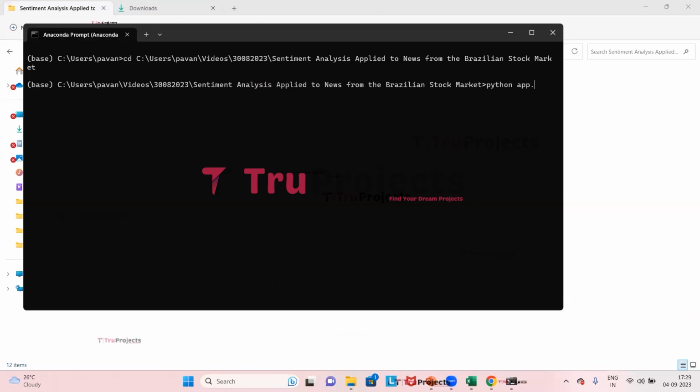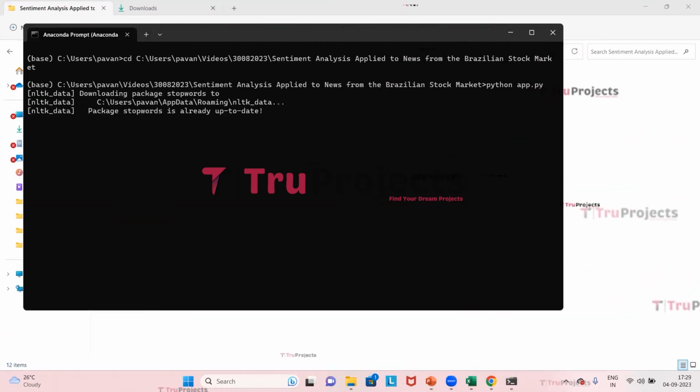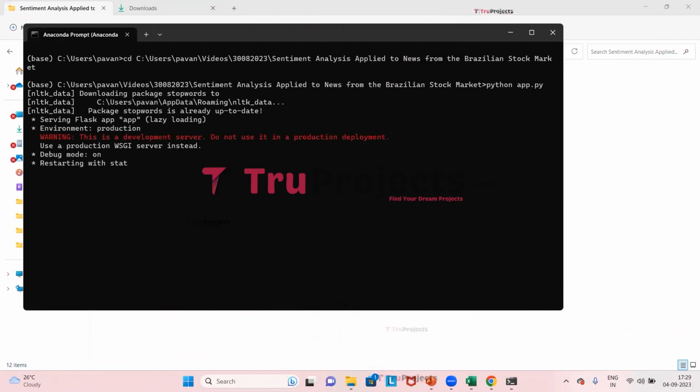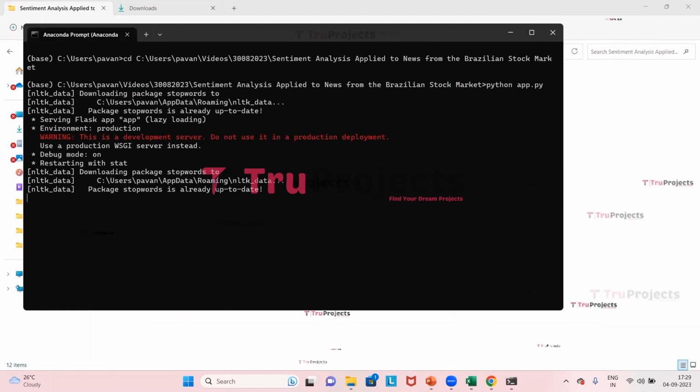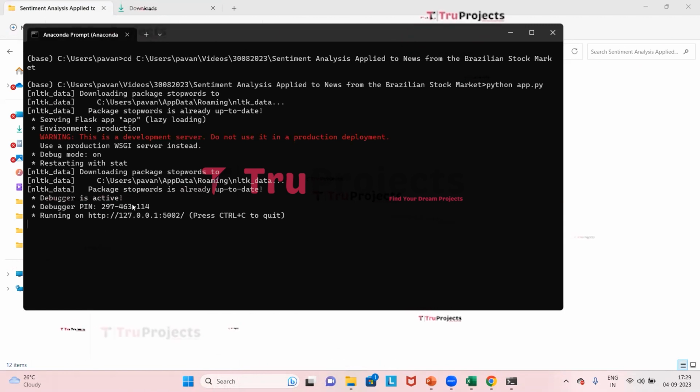app.py and press enter. This will run the app.py file using the command python app.py in the command prompt. This command will execute the Python script and perform a runtime check for any syntax errors or logical issues. After running the app.py file, the Flask framework will host the application locally at the default address, which is 127.0.0.1, and the port number is 5000 unless configured differently.